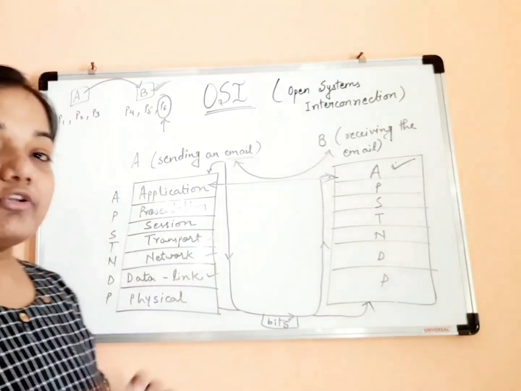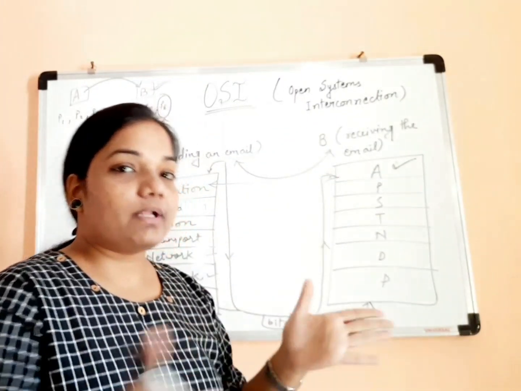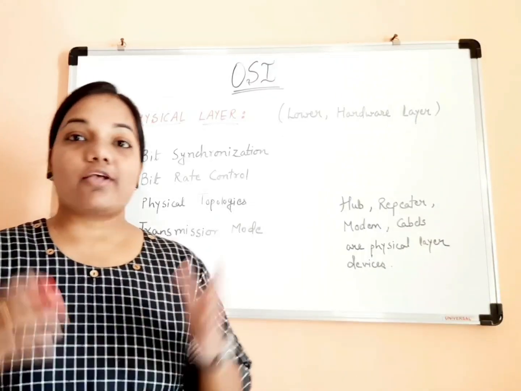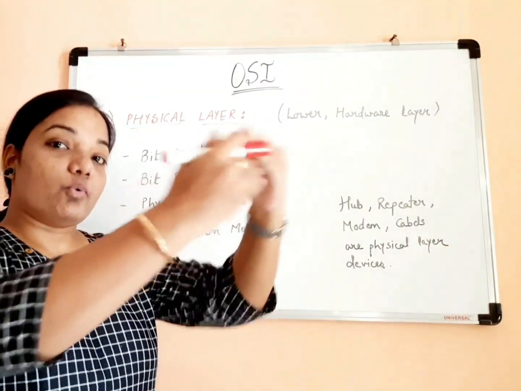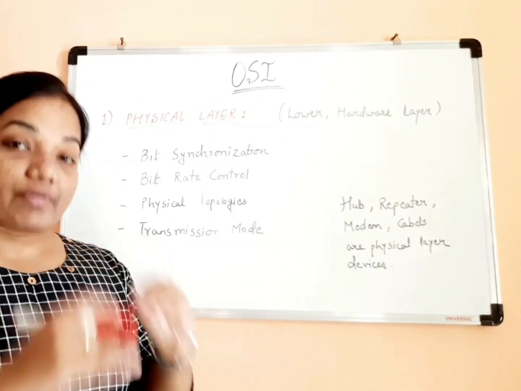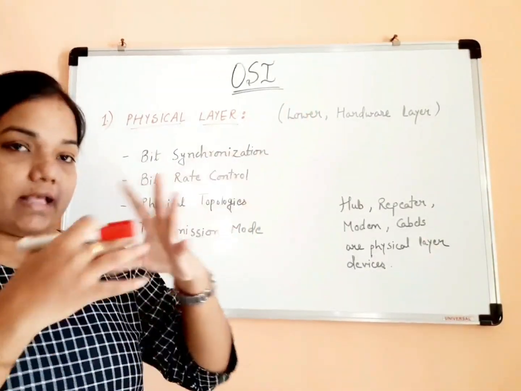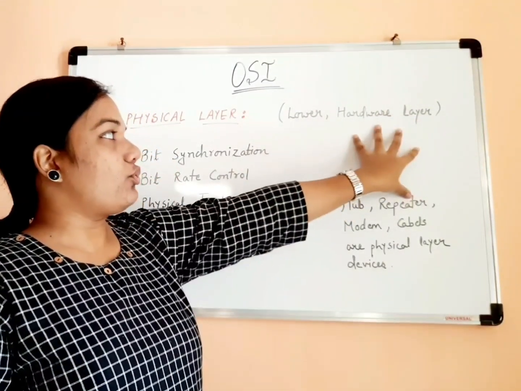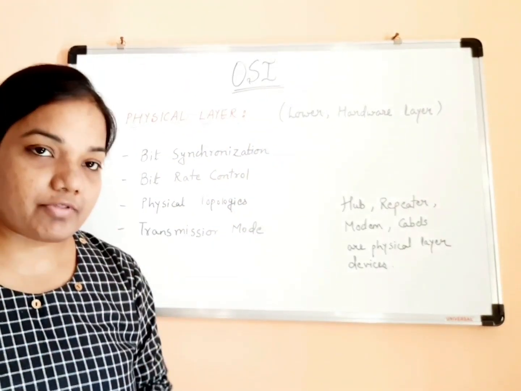So now what we will quickly do is, we will go to each and every layer. We will go deep down into the layers and try to see what those layers are actually doing and how significant they are. So guys, first of all, let's learn about physical layer. Physical layer is the lowest layer of the OSI model, as we have already seen in the sequence. As it is the lowest layer, physical layer is also known as lower layer, or it is also known as hardware layer.